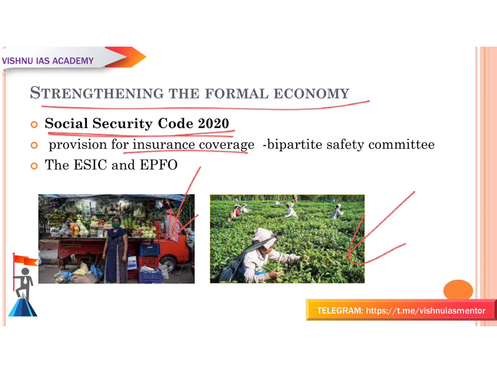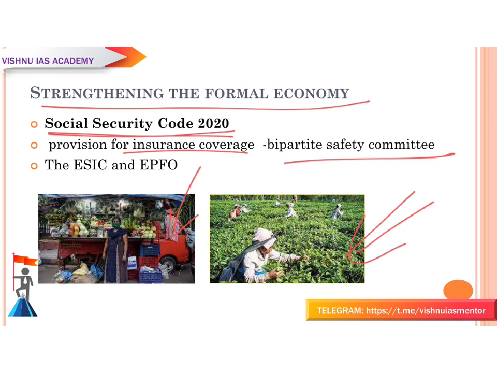And the provisions of insurance coverage, okay, it has been extended to the plantation workers. Okay, the plantation workers will also have the insurance coverage now. So the provisions for having insurance coverage have been extended even to the plantation workers, and free annual health checkups for them, and also a bipartite safety committee has been introduced for establishments such as factories, mines, plantation sectors, like hazardous factories, where some hazard can happen.